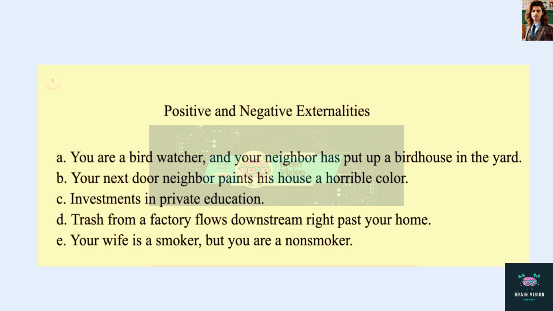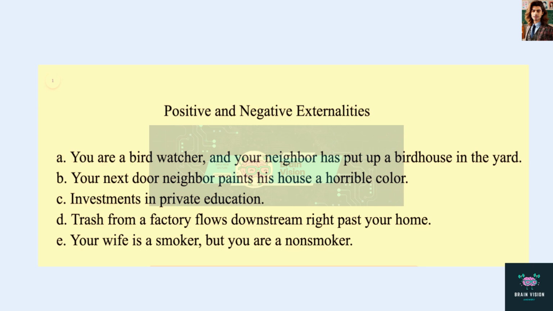B. Your next door neighbor paints his house a horrible color. Well, that causes a negative externality, right? Because this might decrease property value. You have to look at the house every day, and this is not a pleasant feeling. So it's causing a negative externality to you. And again, you being the third party, because your next door neighbor painting his house, that's kind of the action. You were not part of that interaction.